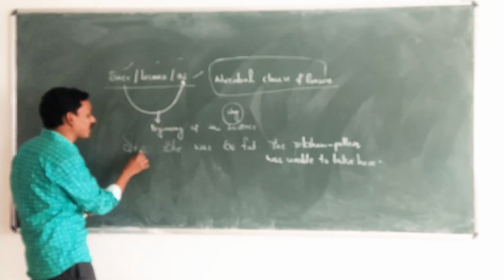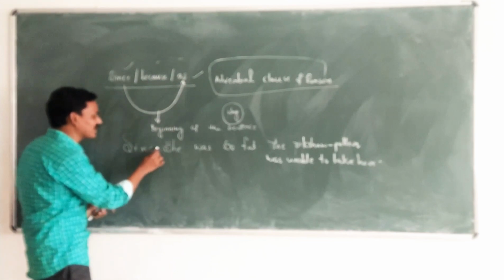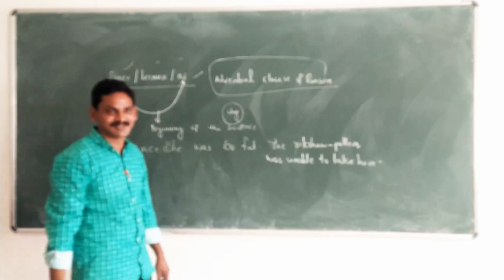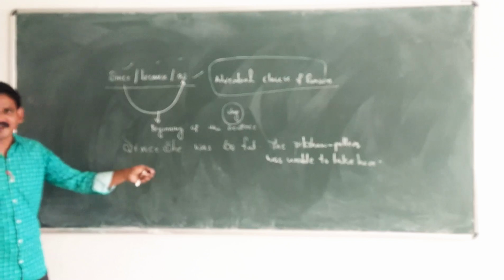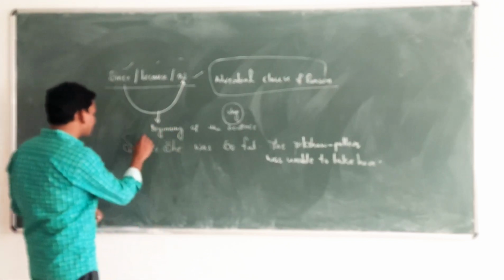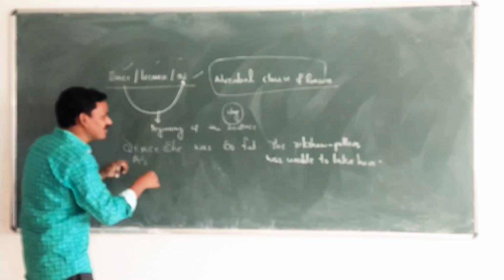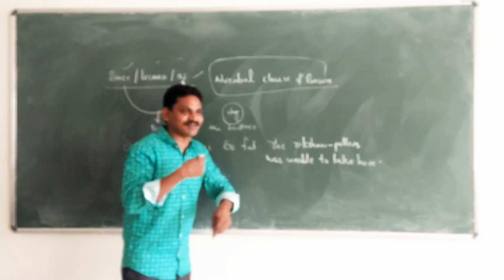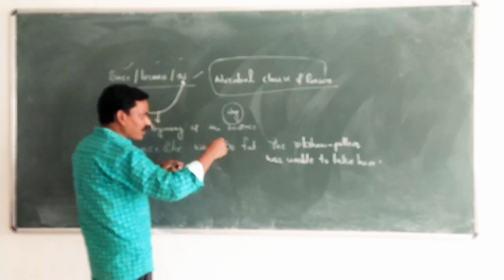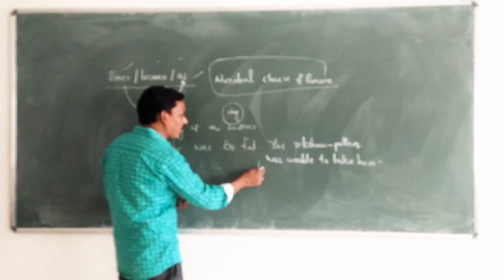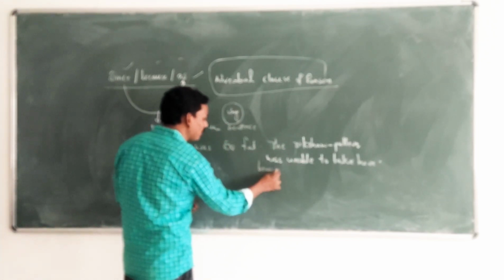Since she was so fat, the rickshaw puller was unable to take her. In this place, we can also use as: As she was so fat, the rickshaw puller was unable to take her. Okay, or the rickshaw puller was unable to take her because she was so fat.